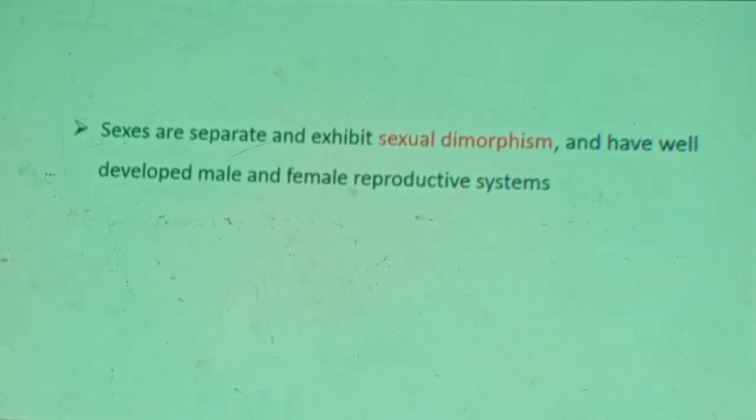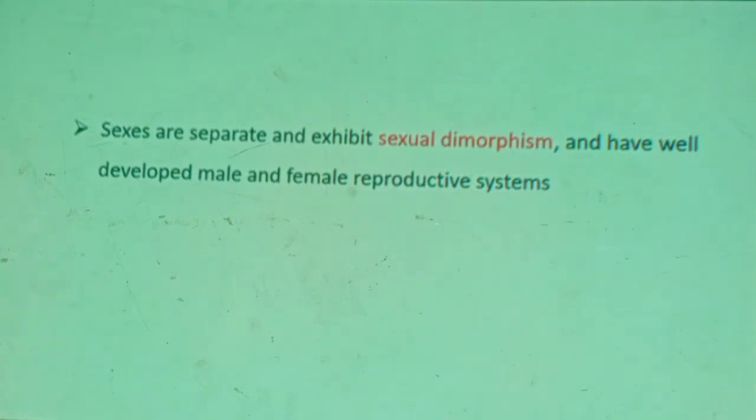Therefore, when it comes to sexual reproduction in frogs, we have to begin with sexual dimorphism. Have you heard about this phrase? What does it mean, sexual dimorphism? Most sexually reproducing organisms do have separate sexes, male and female.